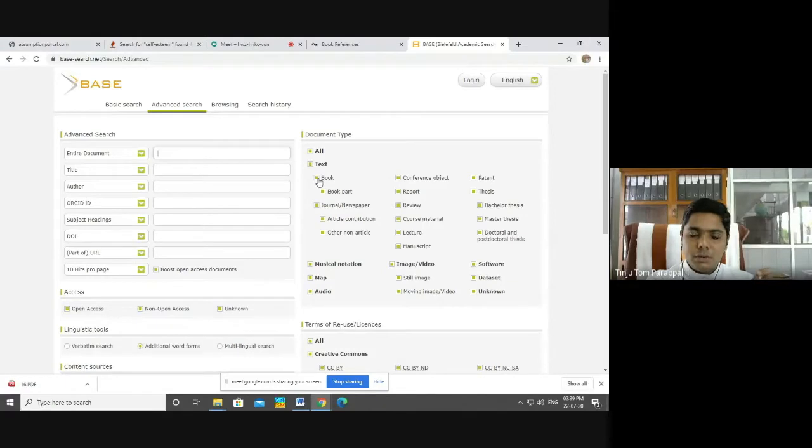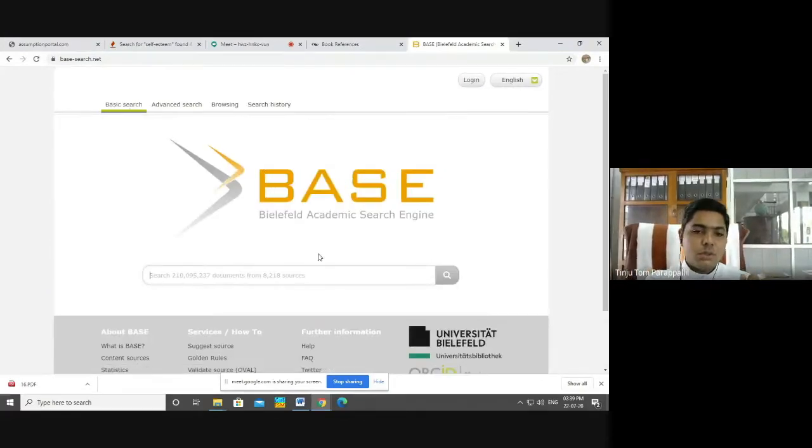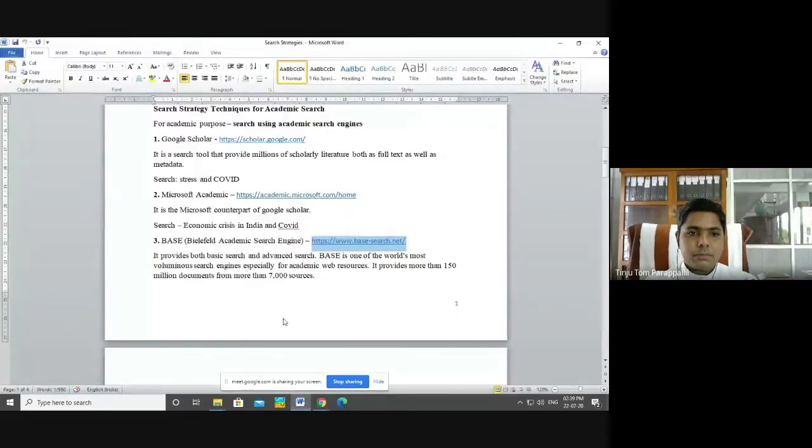If you want only ebooks, click on it, and that will provide us with only ebooks. Then open access resources, if you are looking only for open access resources, this will provide you with that. So this is an advanced search. It's a very sophisticated one. This is BASE. This is also an academic search engine. Then another one.